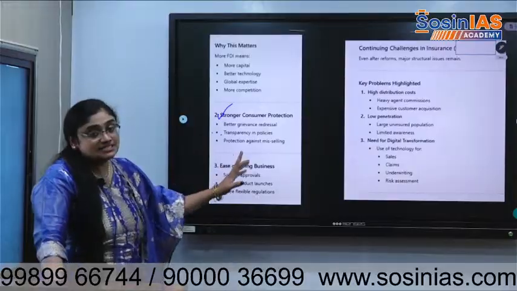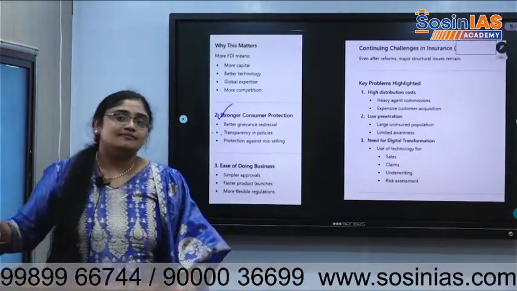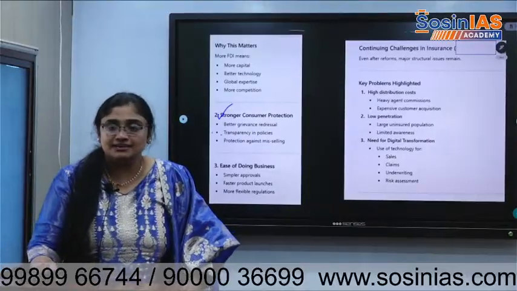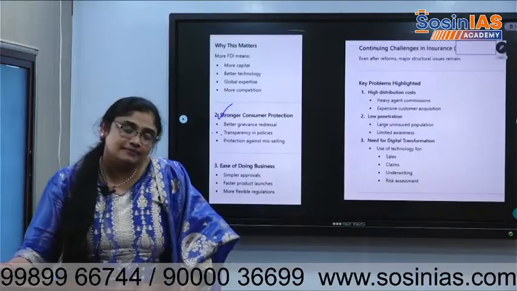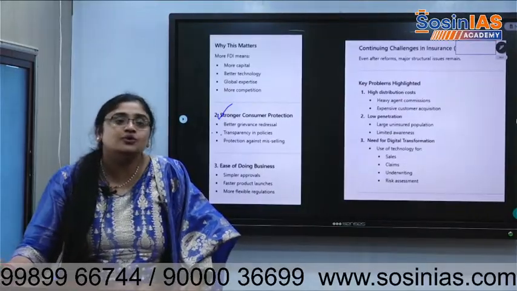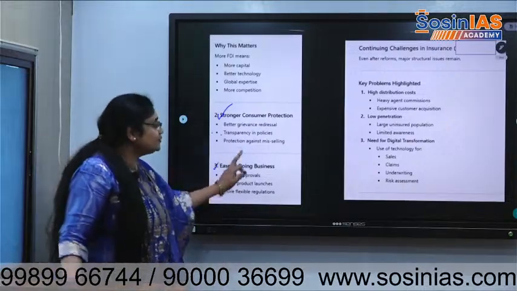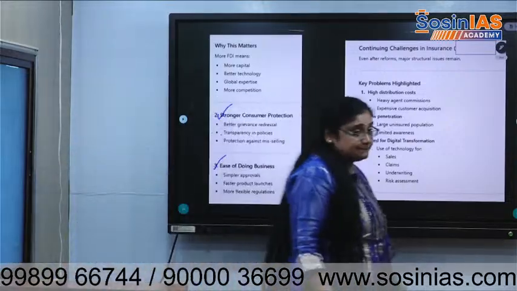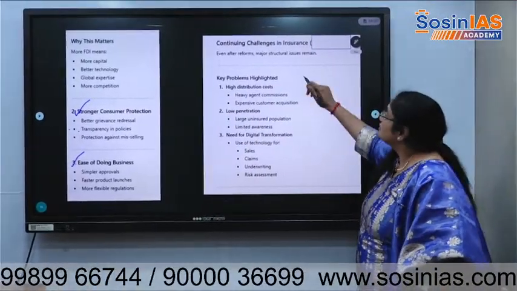So, protection against mis-selling. When people emerge, there will be a lot of nitty-gritties that will come. Companies also will try to make profits. Then laws also will evolve to benefit Indian people rather than companies. Ease of doing business will also improve. Okay, that is the general thing.